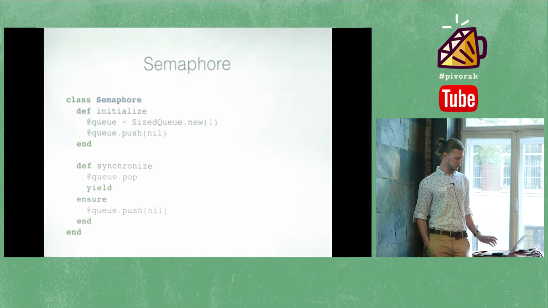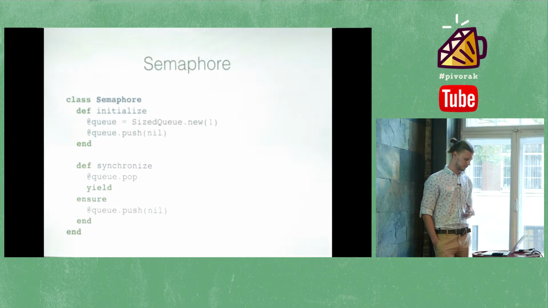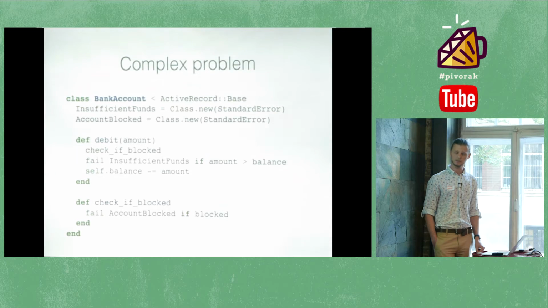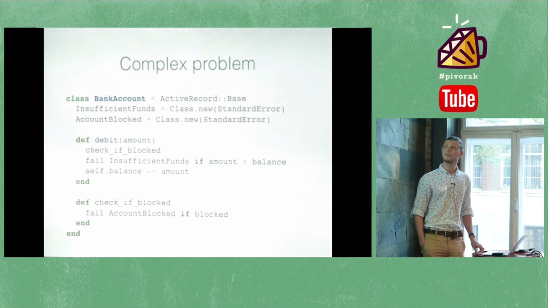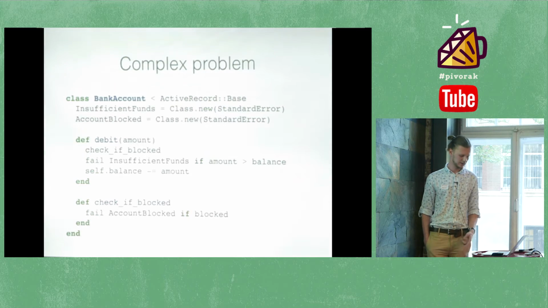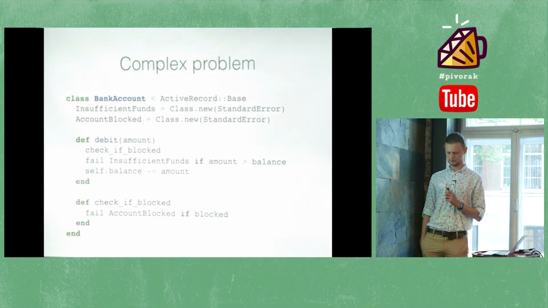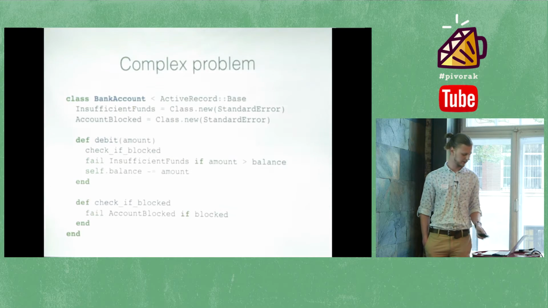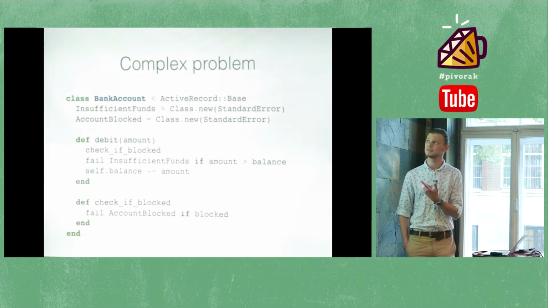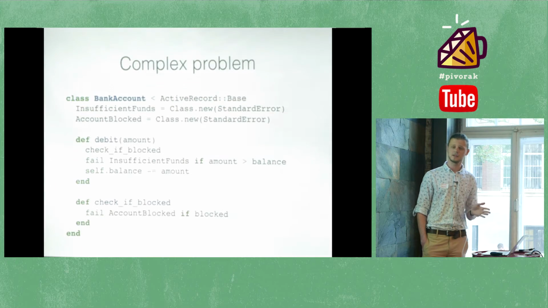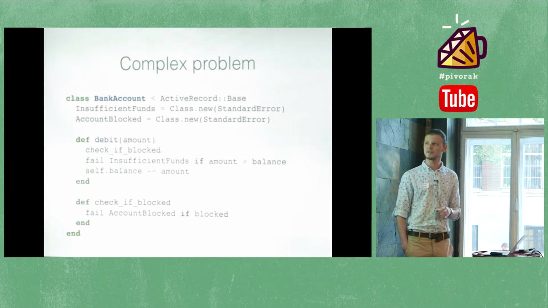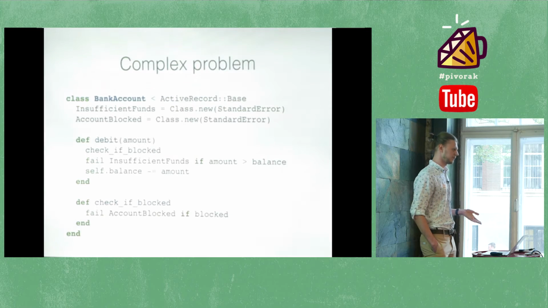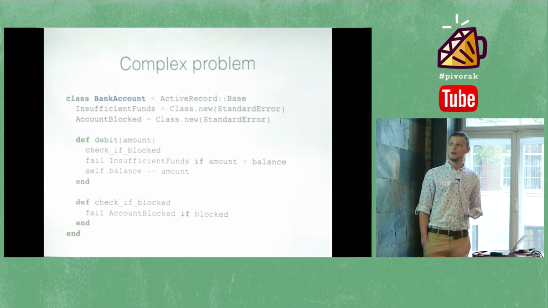Okay, so this was a simple problem, which was pretty easy to fix, but we don't have problems like that in our applications. So here's an example of a bit more complex problem. The first problem here is extending ActiveRecord. It's this single line of code. This single line of code, extends ActiveRecord::Base, can make absolutely any class not thread safe, not synchronized, and basically destroy any multi-threaded application. Why is that so?